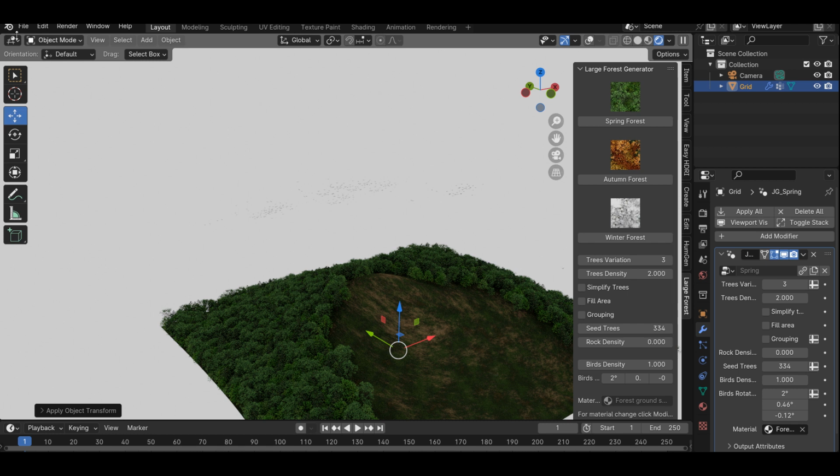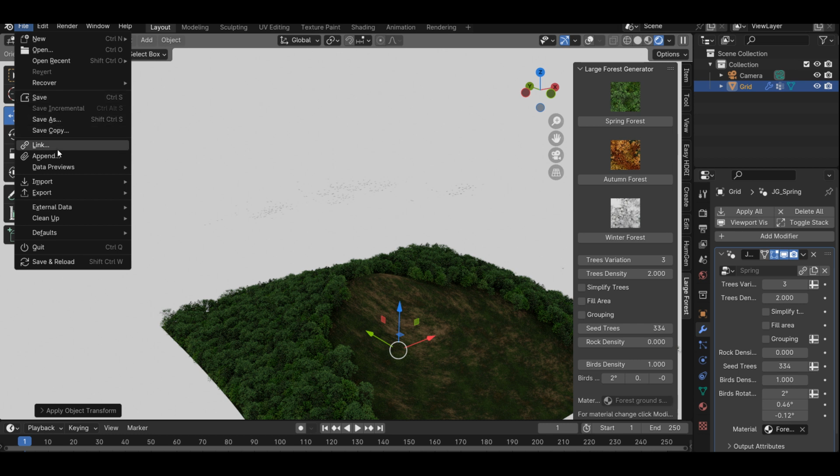Material. To change the material of the ground, click Modifiers and find the Material field.